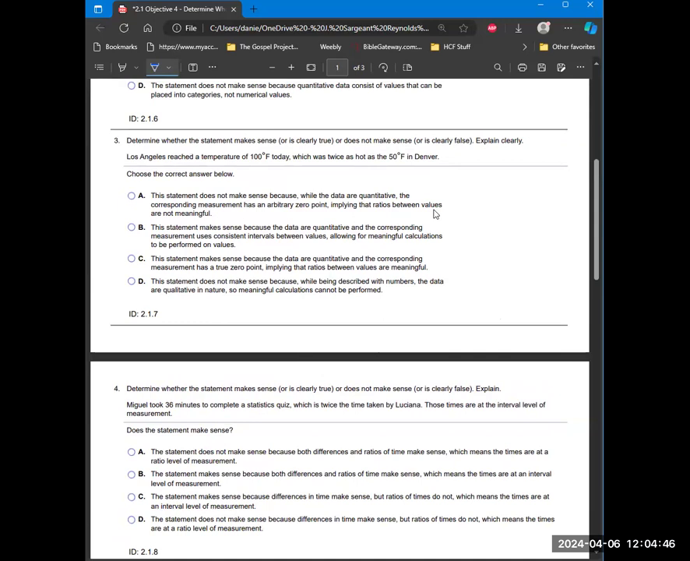They're interval. So the statement does not make sense because, while the data are quantitative, the corresponding measurements has an arbitrary 0 point, implying that ratios between values are not meaningful. So that's A.